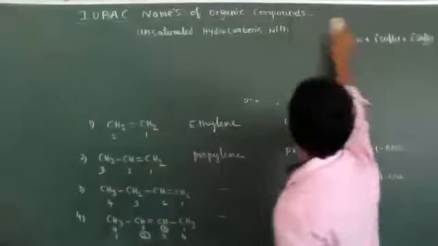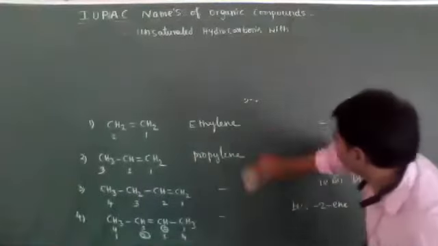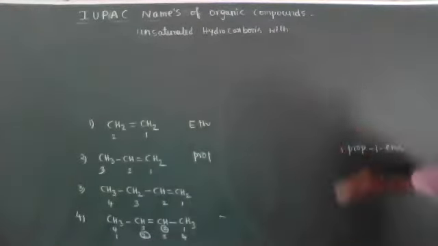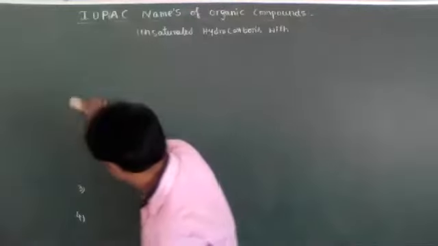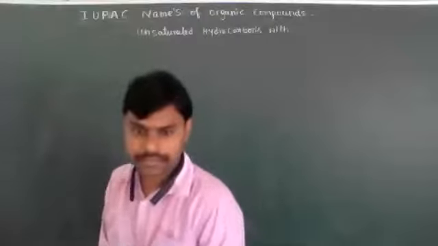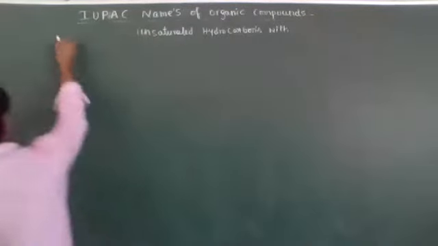Alkynes. Next, the third one is alkynes.